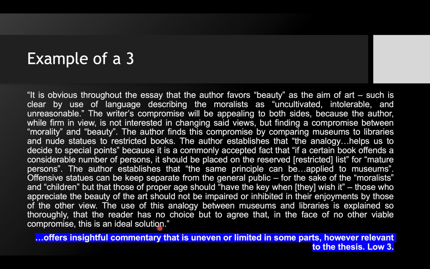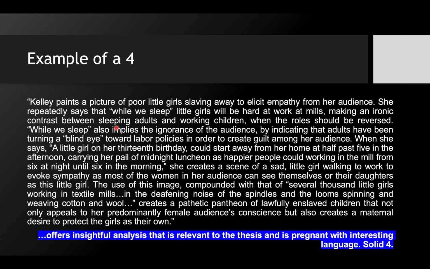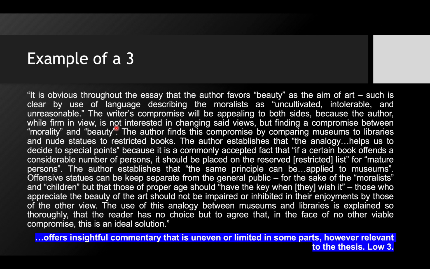Okay, why is this an example of a 3 as opposed to a 4? All right, I think that the blending of quotes works, but for the most part, it can become a little clunky at times, and sometimes there's less clarity than there was in the example of a 4. There's less clarity. Also, the insight is limited. Look at the very end. At the very end is where we get the whole picture of what the writer is trying to prove here.